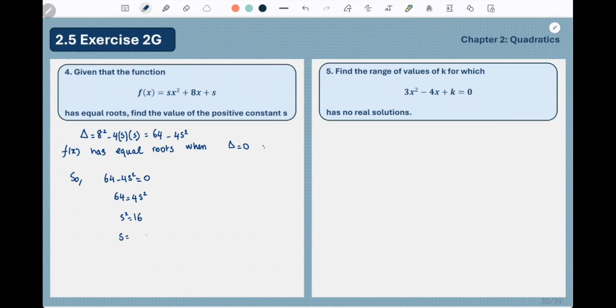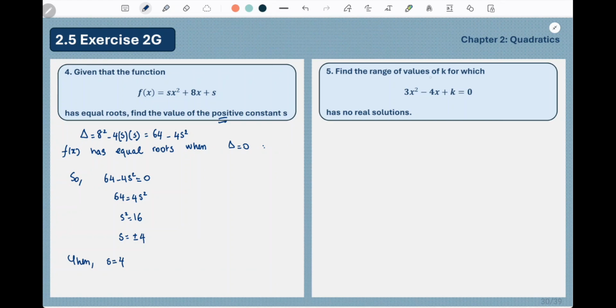Then s is equal to plus or minus 4. But because they specified it to be a positive value, then s is 4. And we wouldn't consider minus 4 as our answer because there is a condition there in the question.